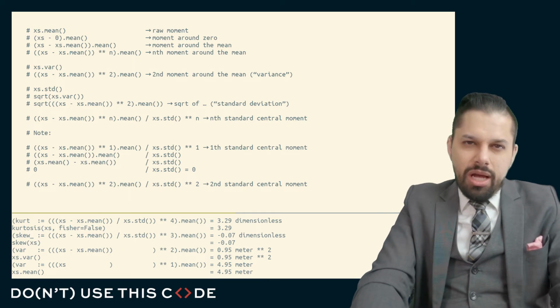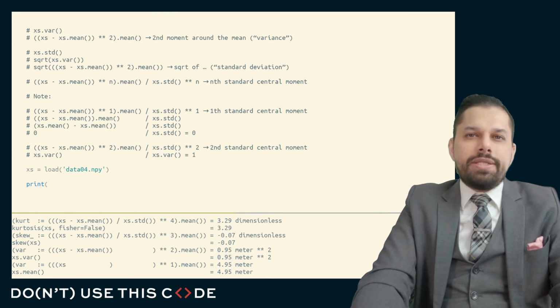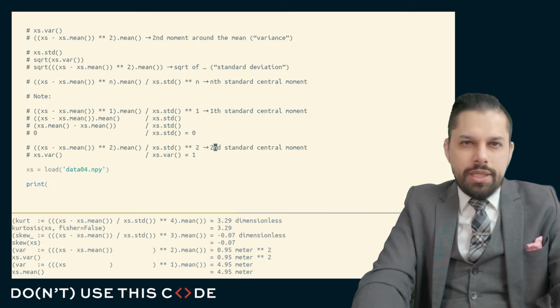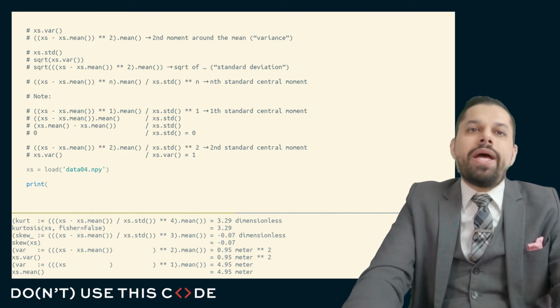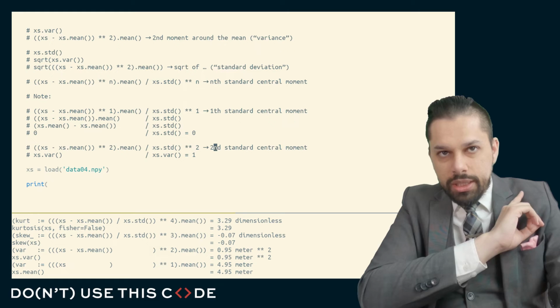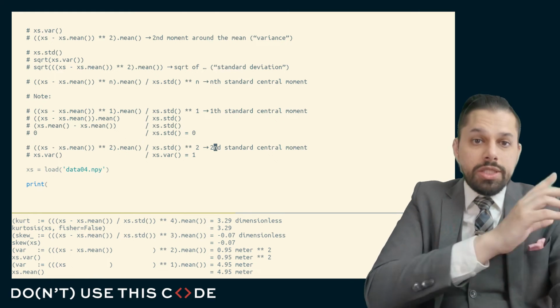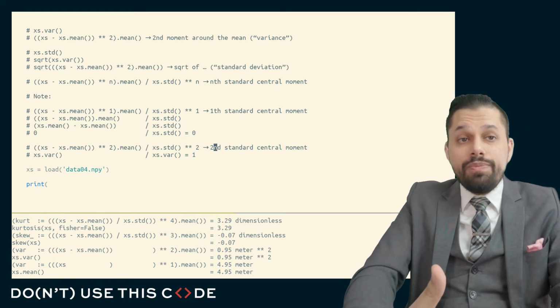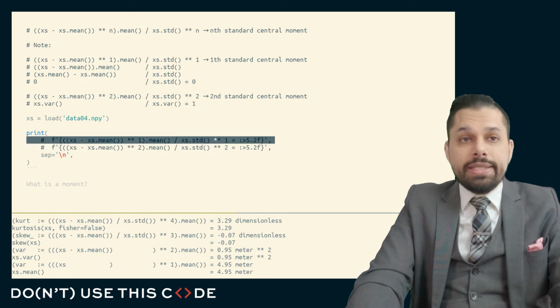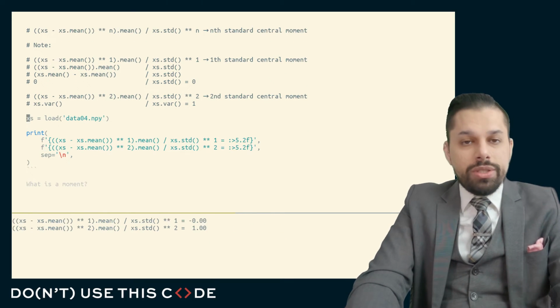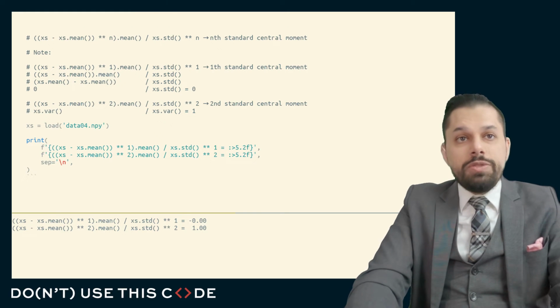And so one thing that'll come up a little bit later is the first standard central moment of any distribution is always zero. The second standard central moment of any distribution is always one. It does not matter what the data looks like. And this is just a consequence of these formulations and a consequence of how we're presenting this vocabulary. And we can see this if we look at an actual data set and we compute these. It doesn't matter what this data set is. It doesn't matter what's contained within. These will always be 0 and 1.